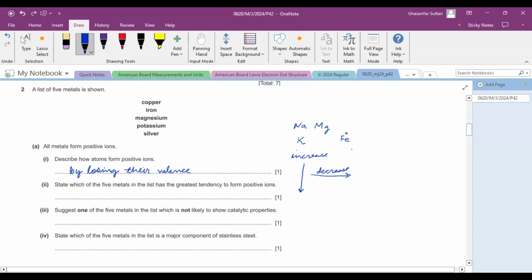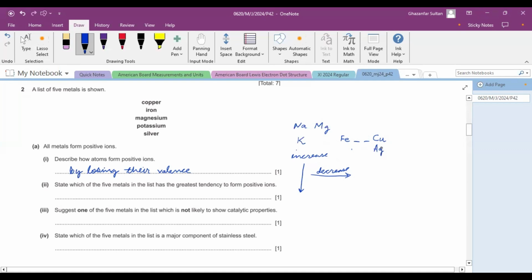Iron is atomic number 26, then 27, 28, and then after a gap of two elements, there is copper. So copper is less reactive than iron as per this rule, that metallic character decreases from left to right, or the ability to make positive ions decreases. And below copper, there is silver.